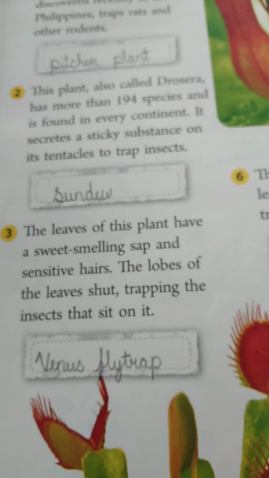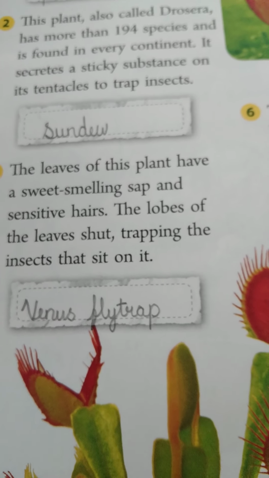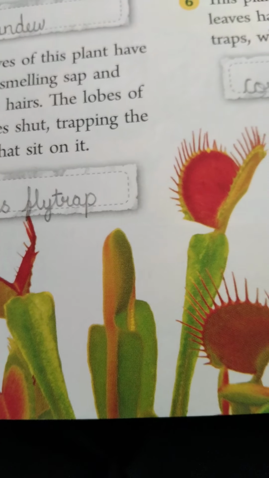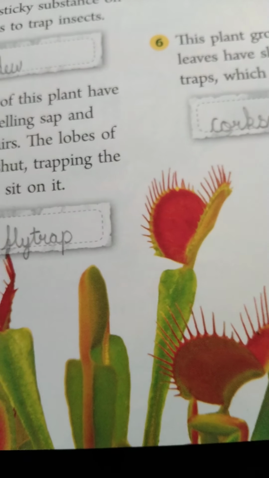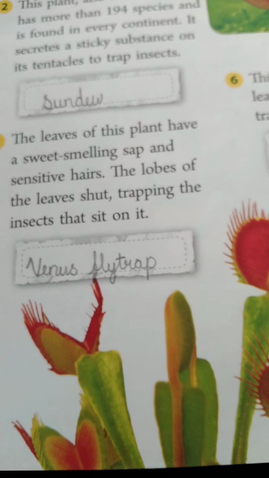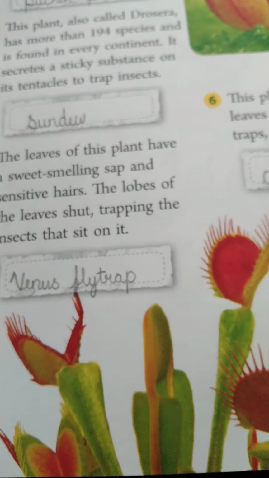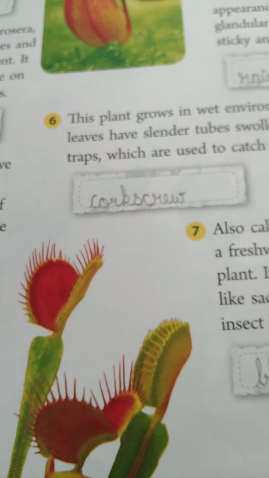The lobes of the leaves shut, trapping the insects that sit on it. The answer is Venus flytrap. See the plant? See how the shape is, bright red in color. At the edges we have small sensitive hair-like structures. These lobes, if any insect gets inside, the lobes will close.